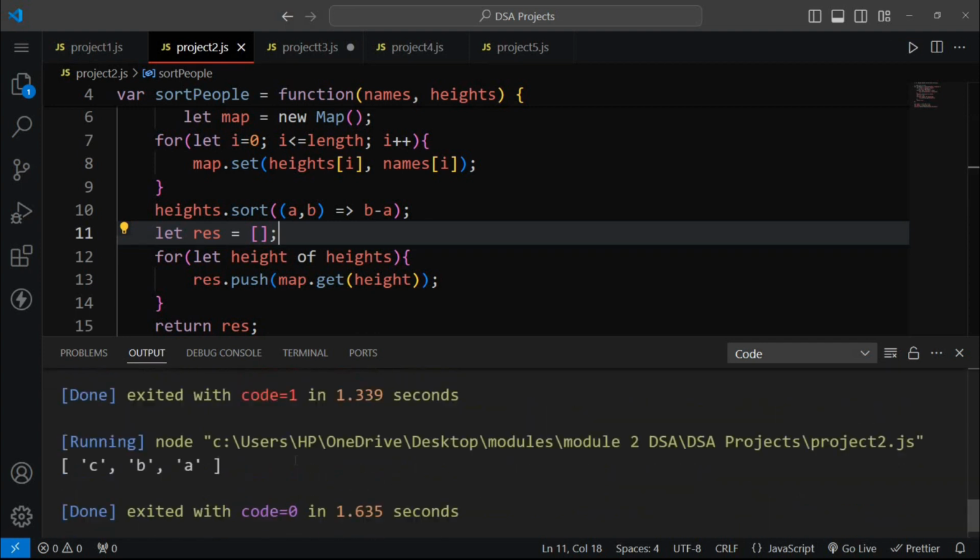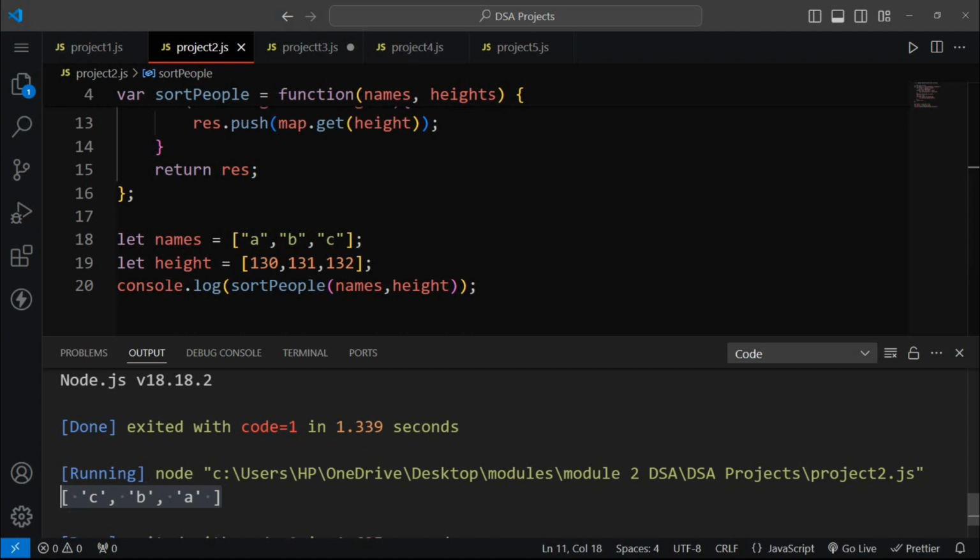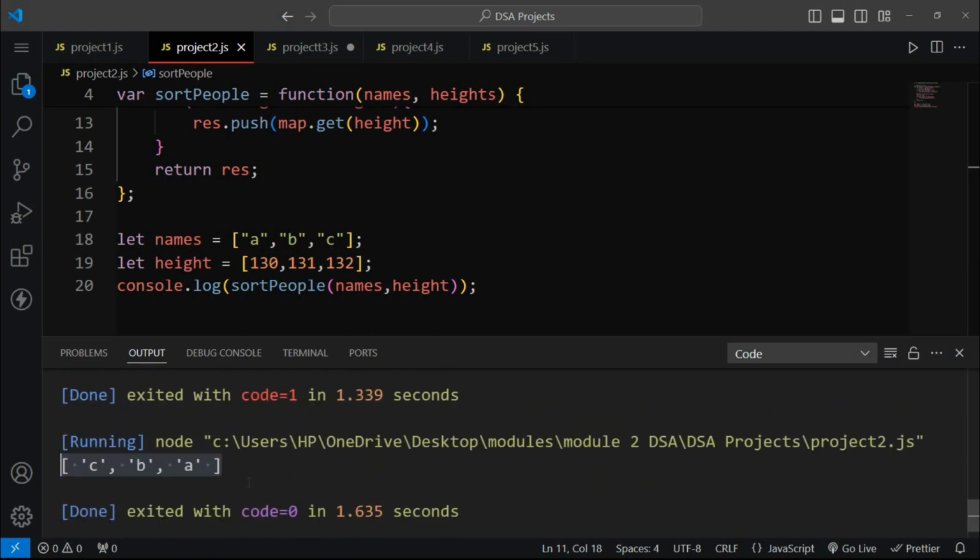Our actual answer is C, B and then A, because if we see here, the height of C is 132 and the height of B is 131 and the height of A is 130. So it is in descending order. Here the height of C is greater than B and A, and similarly the height of B is greater than A. So this is a perfect order.